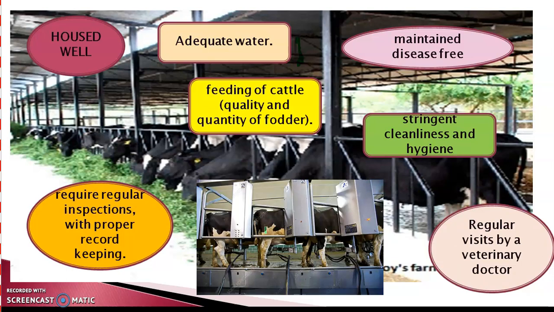So if any animal is diseased, it must be identified immediately and it can be treated well in time. Therefore the productive potentialities of livestock are controlled by three principal factors: first the genetic makeup, then nutrition, and the next is the environment, including the climatic conditions of a particular area.